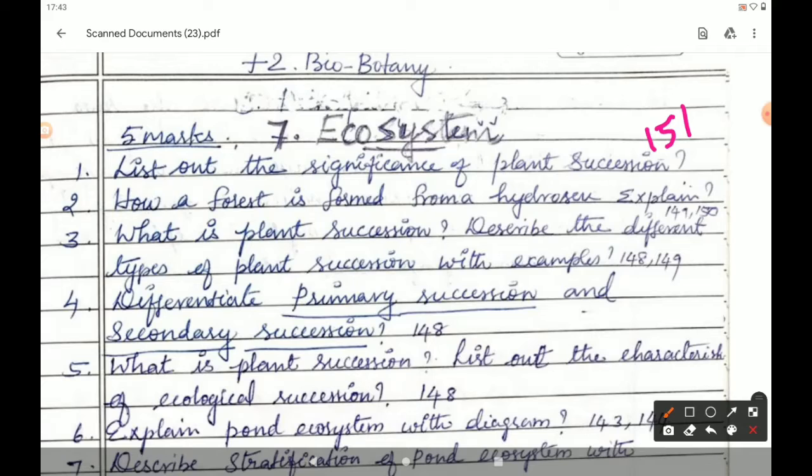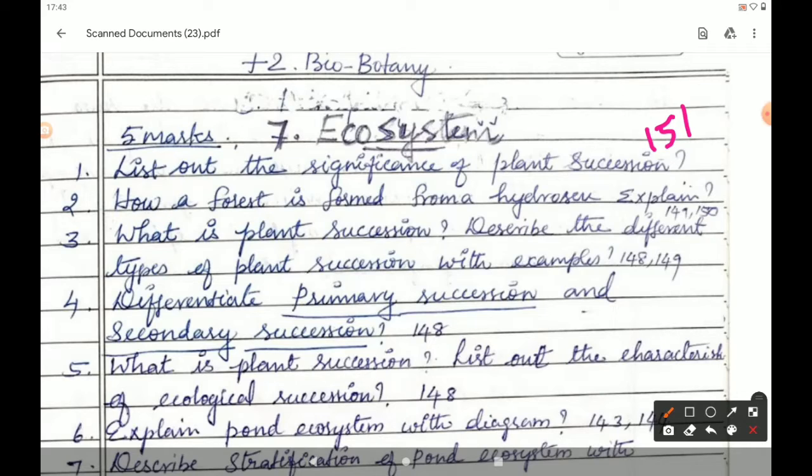Close the bracket students. Next question: how is a forest formed from a hydrosere? Explain. The answer for this question is given in page number 149-150. That is, the first point is to define hydrosere. Page number 149, first line.